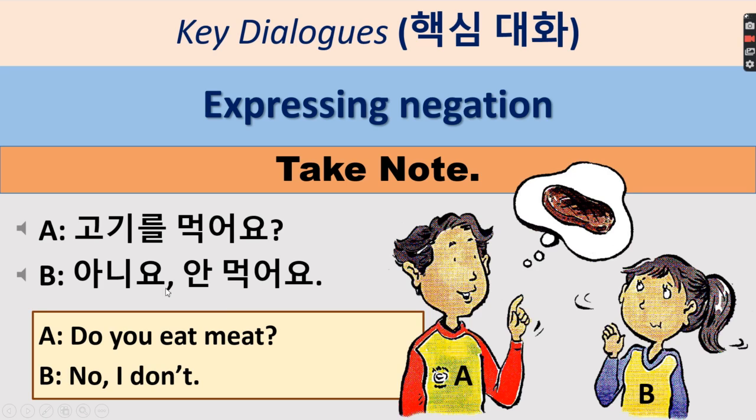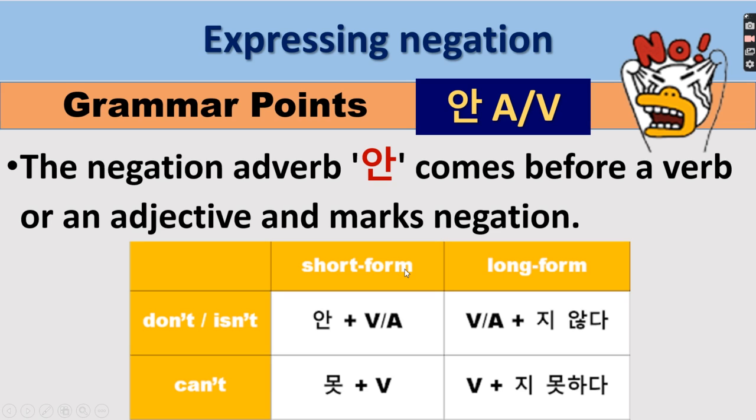So if you notice, 아니요 here is no, and then 안 is like a negative, not. And then 먹어요, this is eat. So you don't eat. So 고기를 먹어요? The answer would be 아니요, 안 먹어요. So let's stick with that. So let's go now to the grammar points.